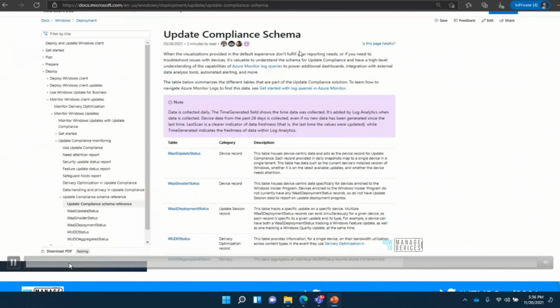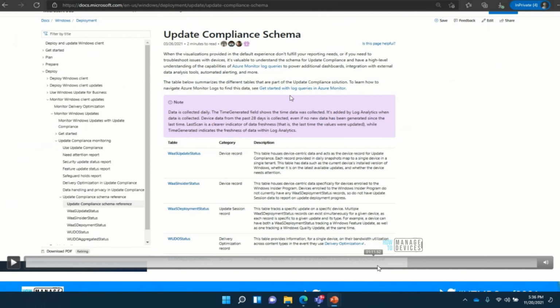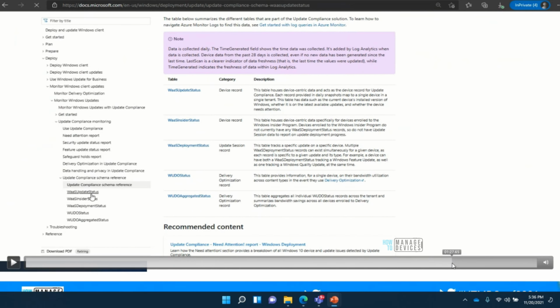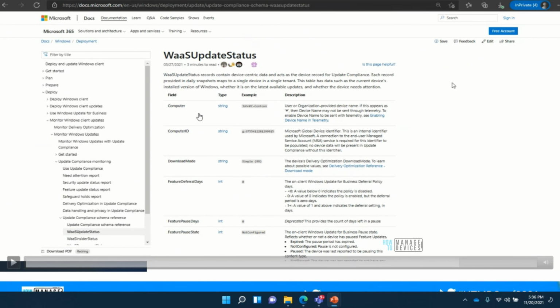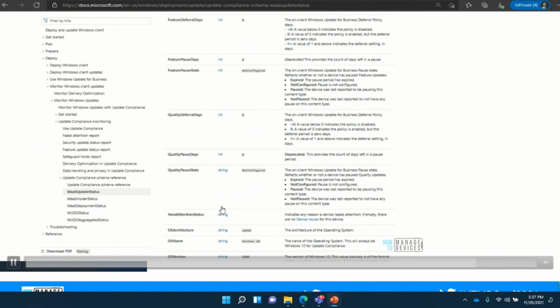Now, this is one important thing: the documentation for this schema. The tables I mentioned are pretty well documented. That means each table and what details it has. So when you try to prepare your own query, it is not as if we don't know. For each attribute, you can see each field and there is a description, and each table is explained, which is very useful, and which I have seen for each of these tables.